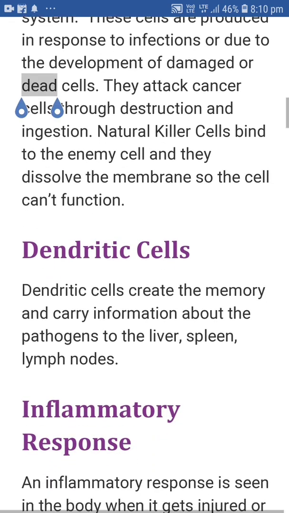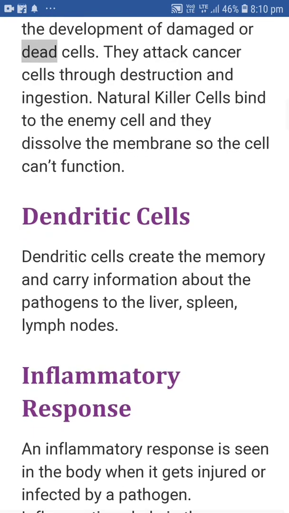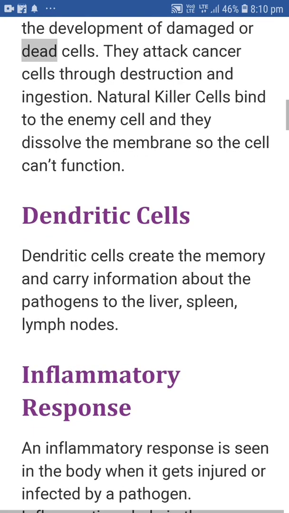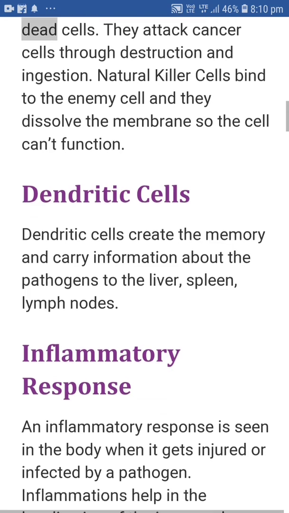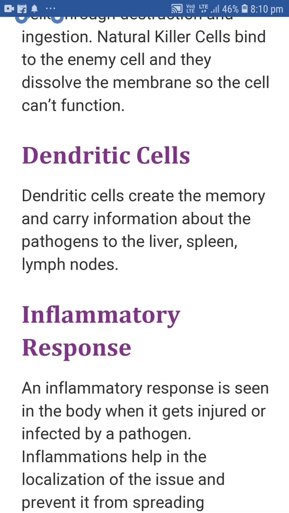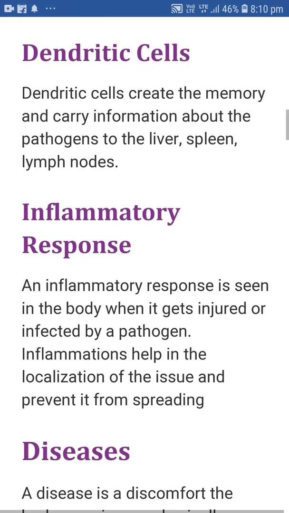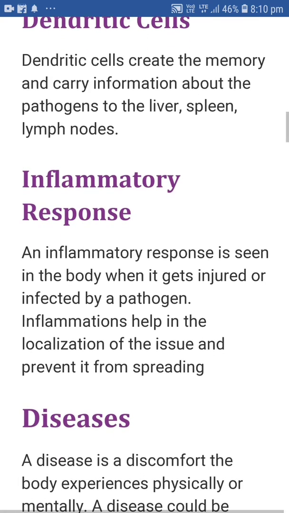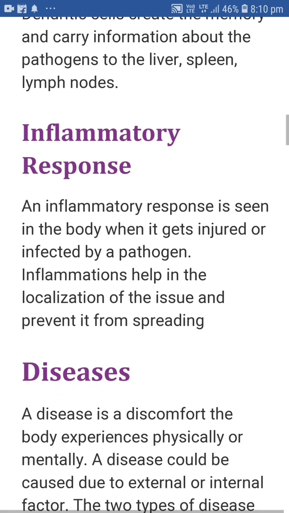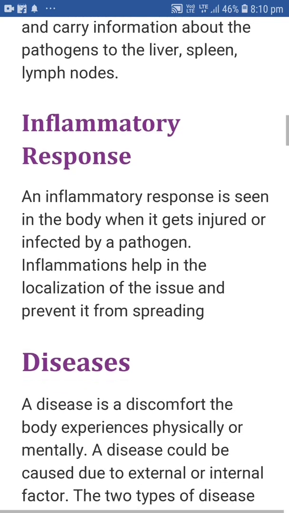Dendritic cells. Dendritic cells create the memory and they carry information about the pathogen to the liver, spleen, and lymph nodes. Inflammatory responses. This is seen in the body when it gets injured or infected by a pathogen. Inflammation helps in the localization of the issue and prevents it from spreading.